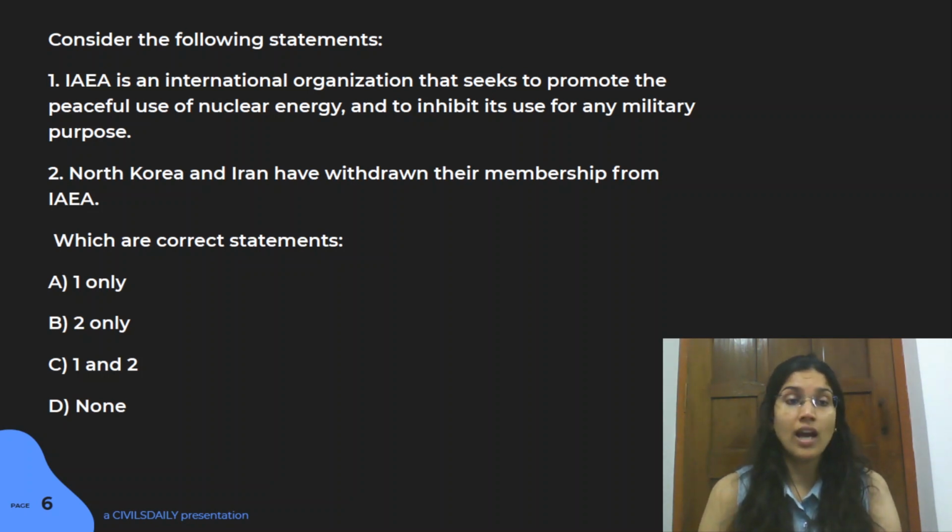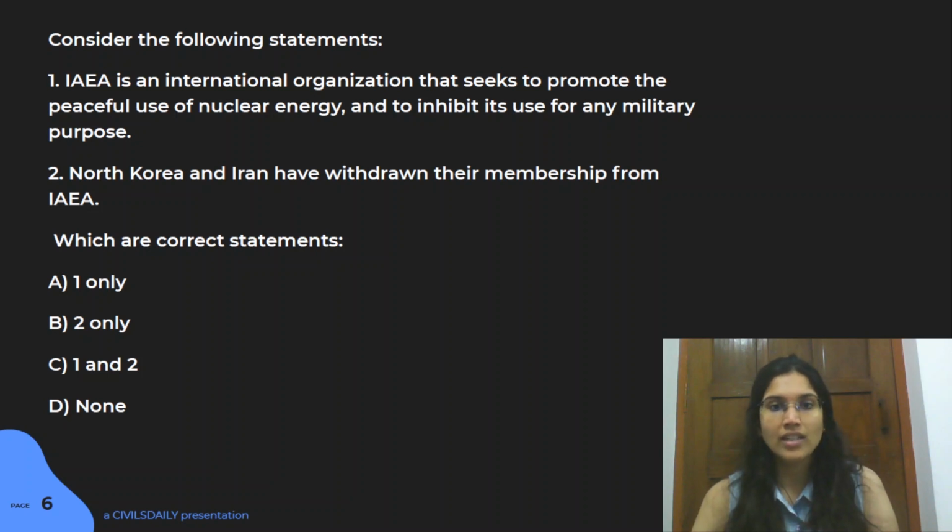Now, the answer for this particular question is A. The first statement is very much right. It is an international organization that is related to peaceful use of nuclear energy, and they do try to inhibit the use of this particular energy for any military weapons, right? So that is a basic aim of this particular body. It was established back in 1957. It actually was established independent of the United Nations, but it has been working with that particular body and the United Nations Security Council since then, right?